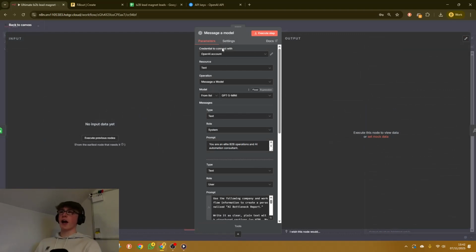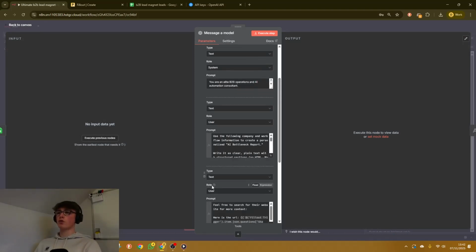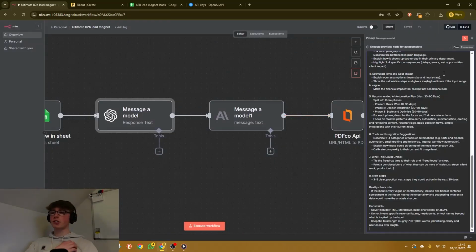Now, in the OpenAI module, we're going to want to use a model called GPT-5 Mini, very strong model, and it is also very cheap. We're going to have a couple different messages. We're going to have a system and I believe 2 user messages. Now, the system message is the important one, and that's the one that my prompt in the Notion document will help you generate. It's basically giving it instructions to generate the value that we're going to be giving to users who have submitted the form.